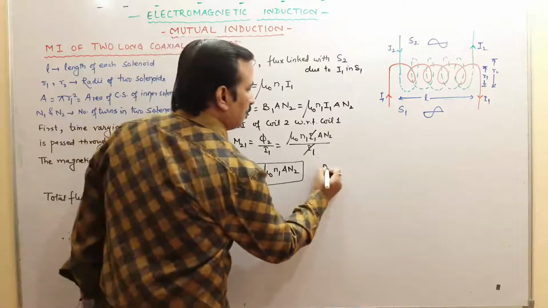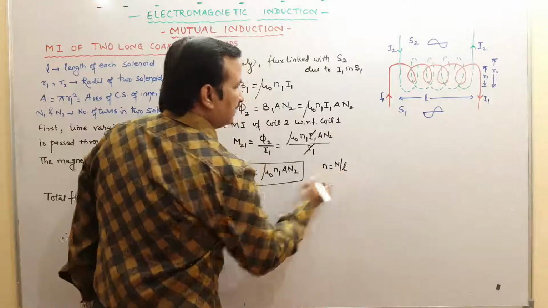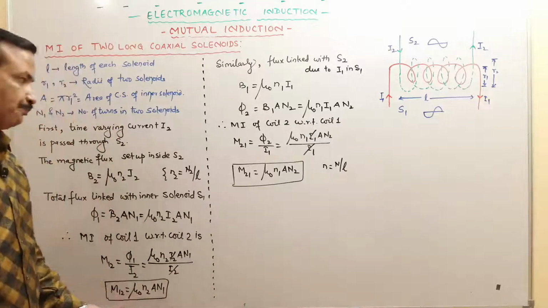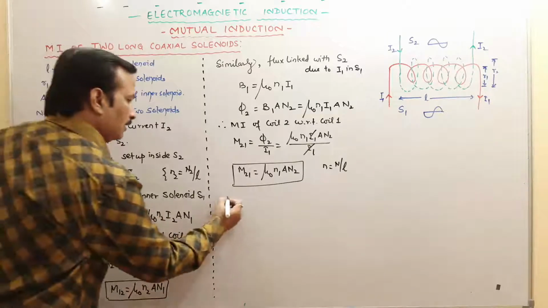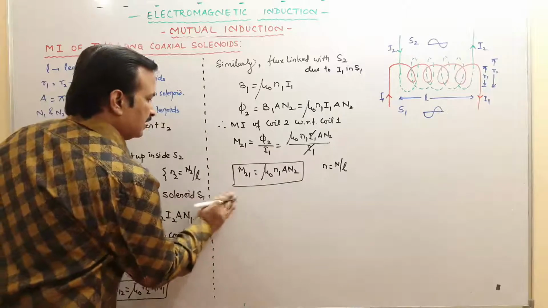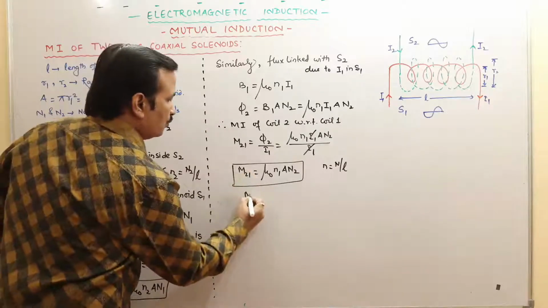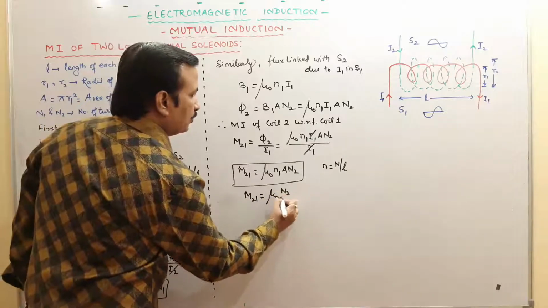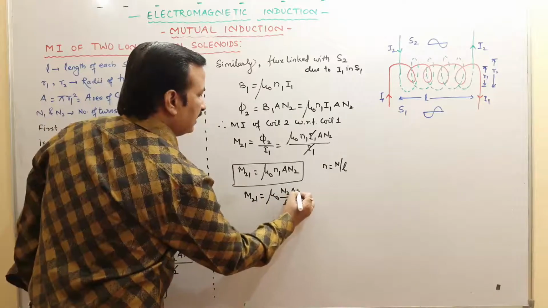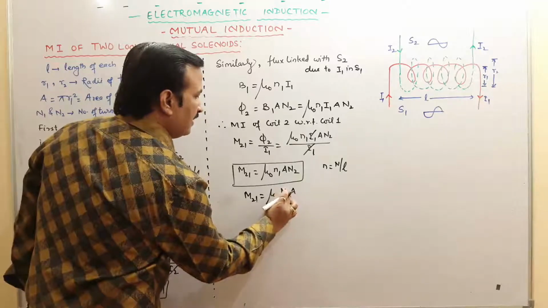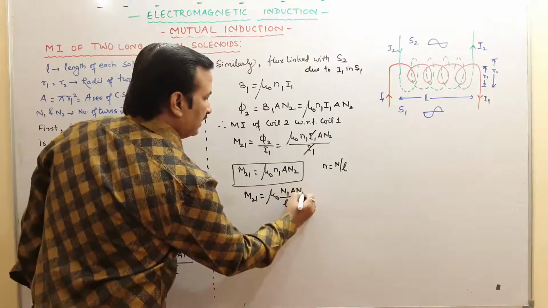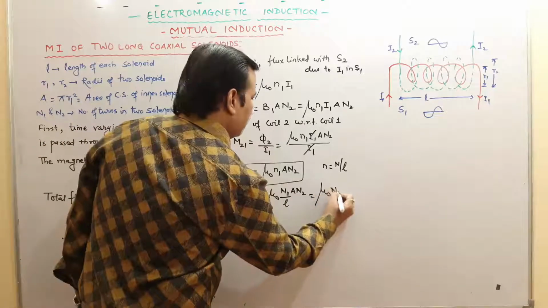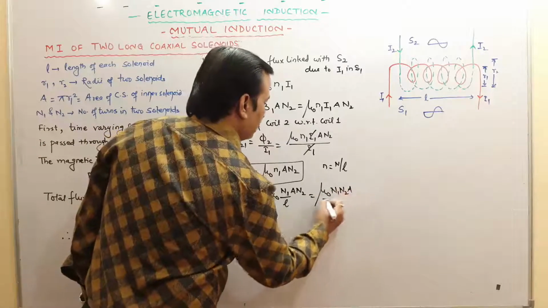You know small n is number of turns per unit length. यदि ये हम substitute कर दें तो वैल्यू कितनी मिलेगी आप देखो. M21 you will get mu naught N1 A N2, so इसको हम लिख लें mu naught N1 N2 A upon L.